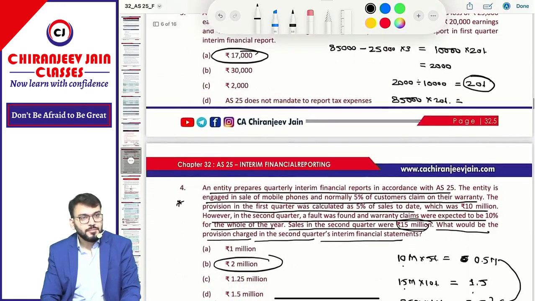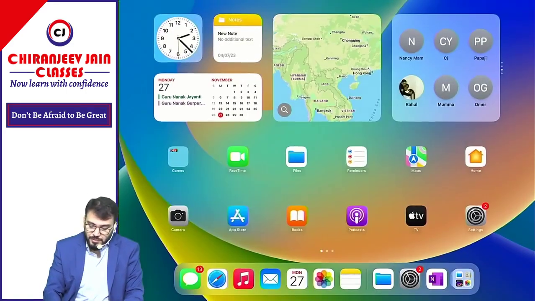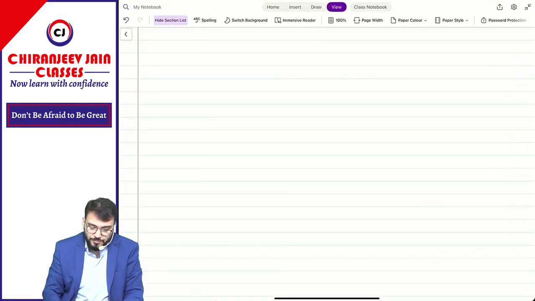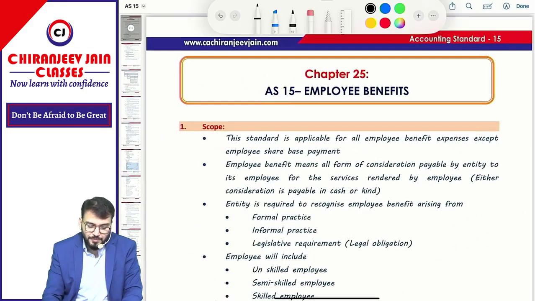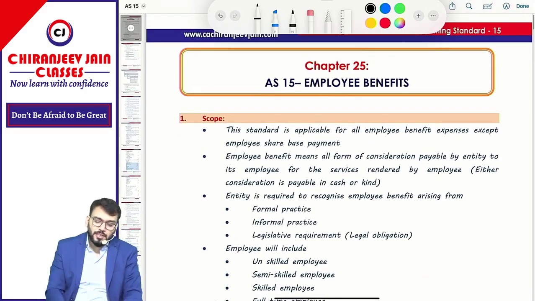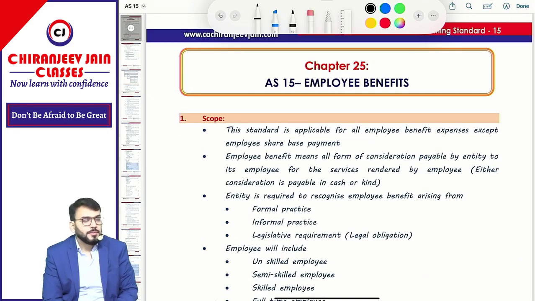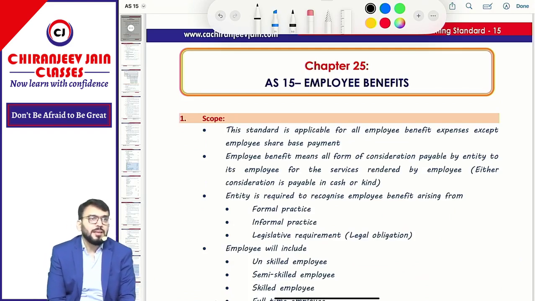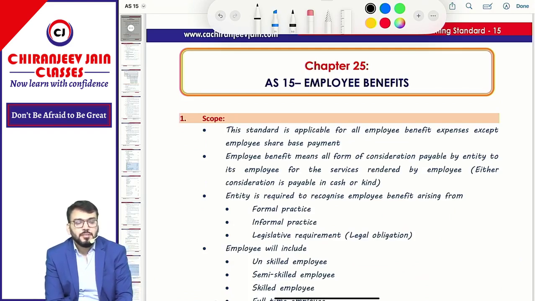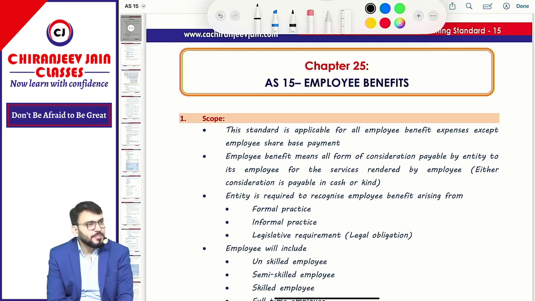Simple? Yes. Now let us come to a new chapter. Chapter is AS 15, Accounting Standard 15, Employee Benefit. Now when I say employee benefit, means employee benefit expense, EB expense. In SOPL we have employee benefit expense. EB expense means whatever you are paying to employees. Means in simple words, salary, wages, etc. So we are discussing the accounting treatment for employee benefit expense.